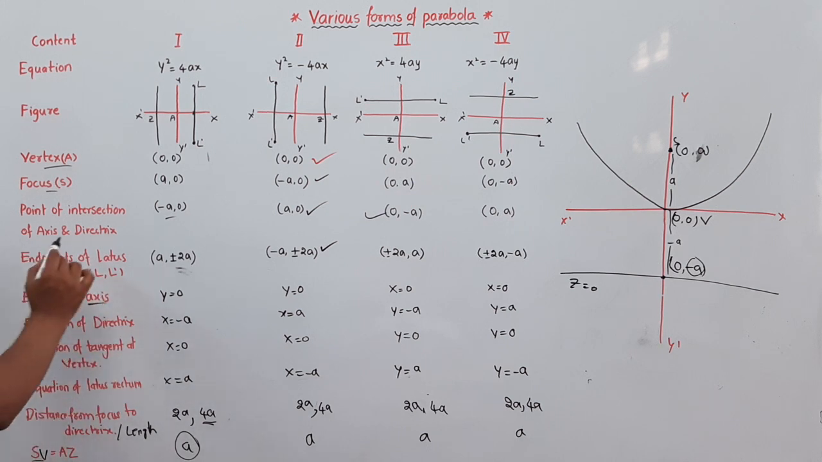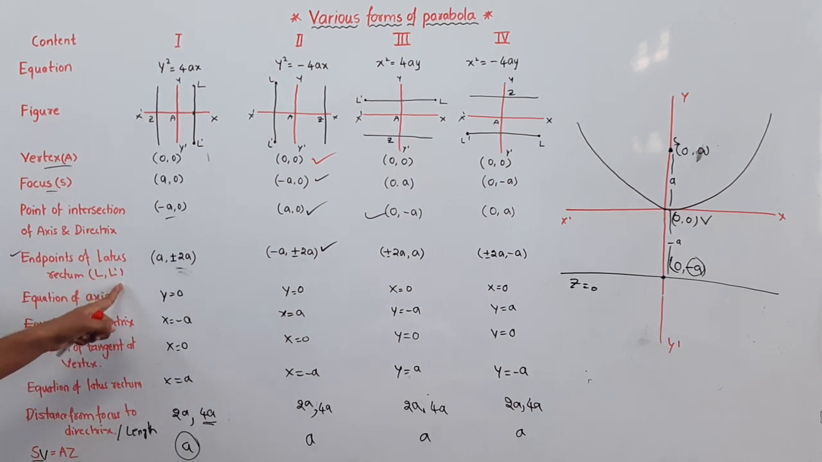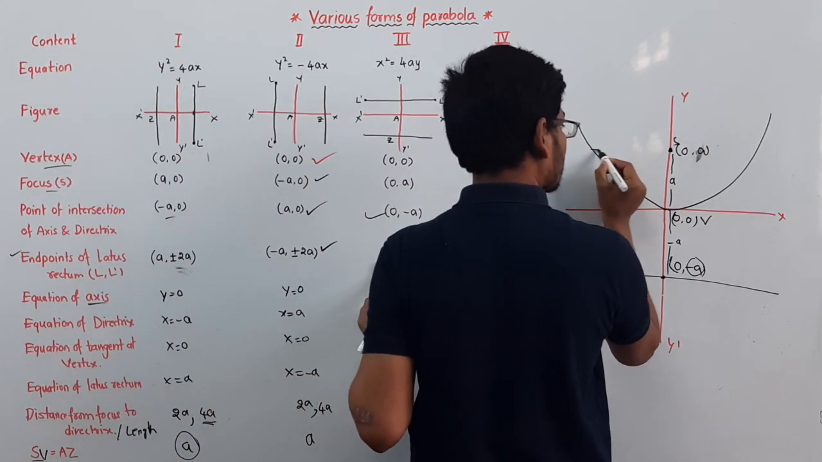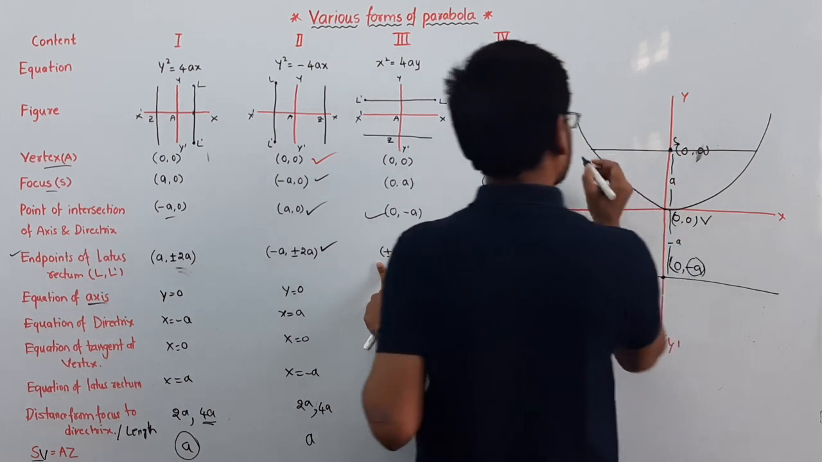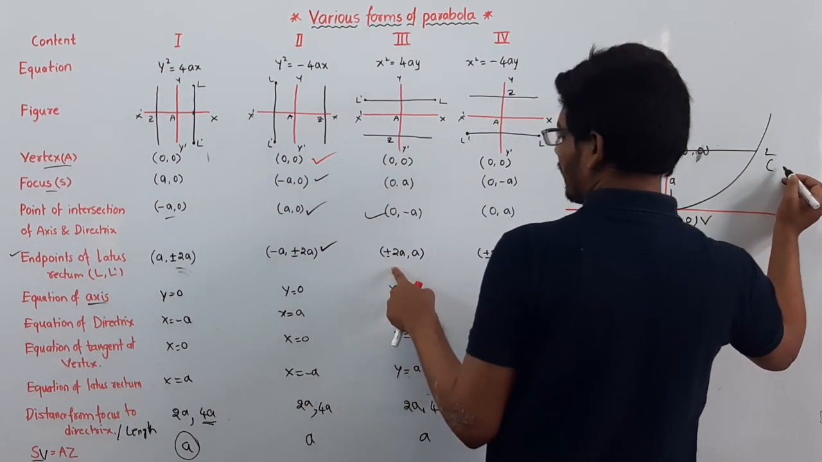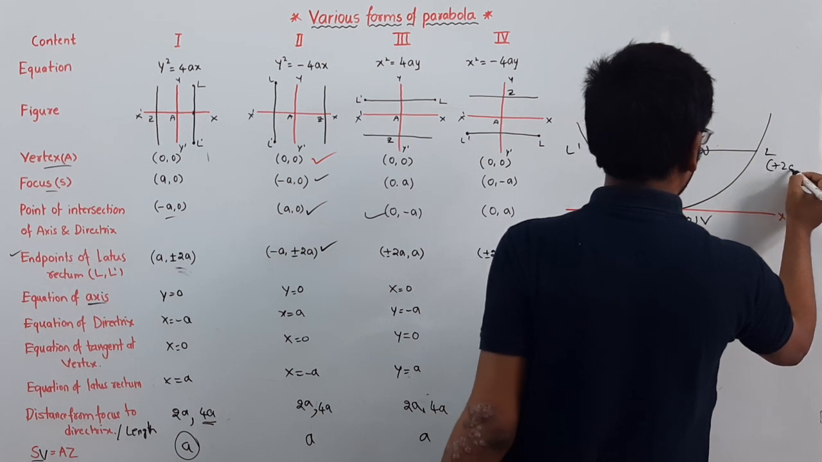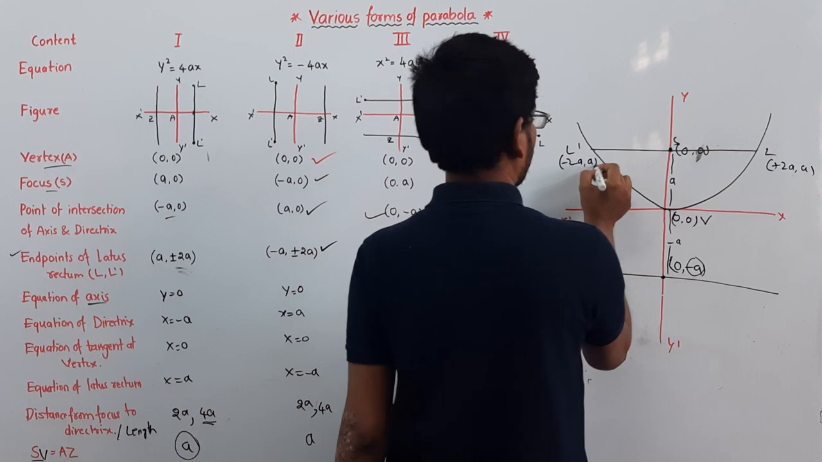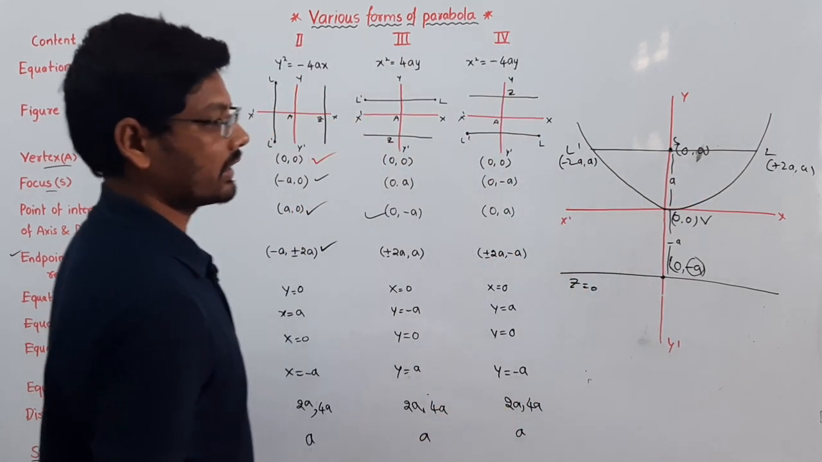Next point is the end points of latus rectum. A line which is passing through the focus, this is L dash and this is L here. So the end points of latus rectum are 2a comma a and minus 2a comma a. These are the end points of latus rectum here.